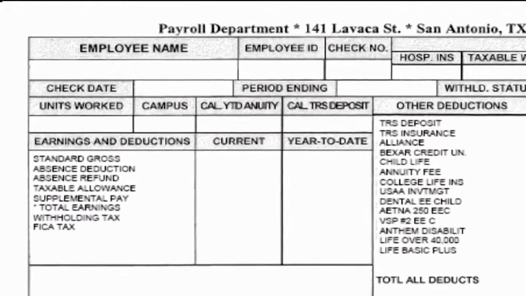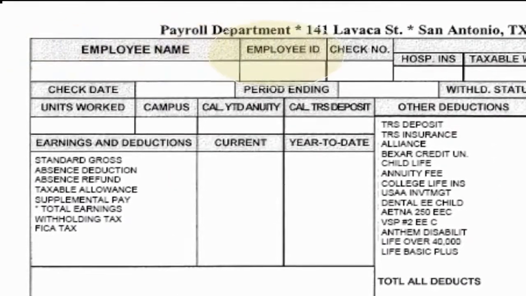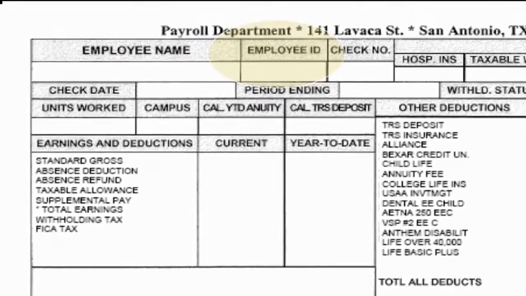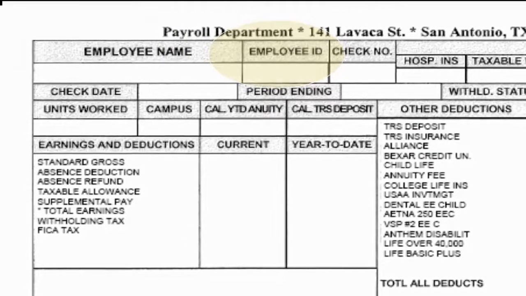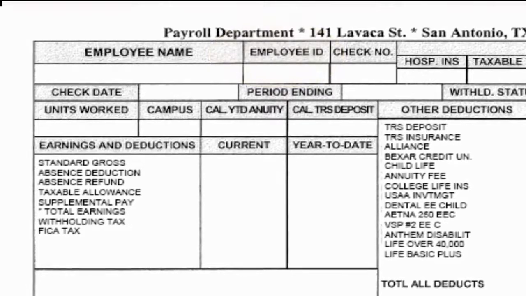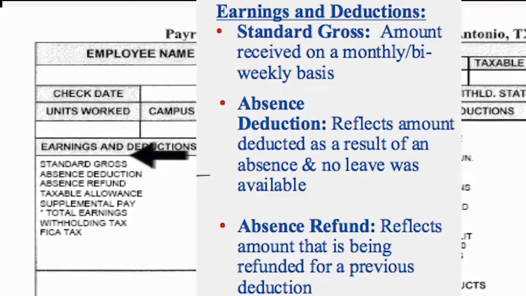Understanding your paycheck. The very upper left corner of the paycheck has your personal information, such as your name and your employee ID number, which took the place of your Social Security number. Listed in the first column are your earnings and deductions. Your standard gross is the amount received on a monthly or biweekly basis.